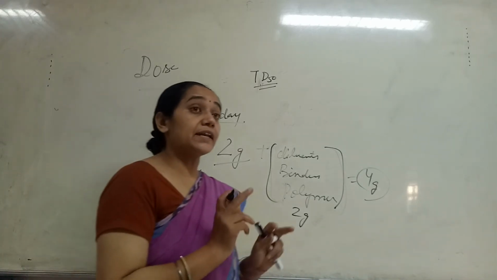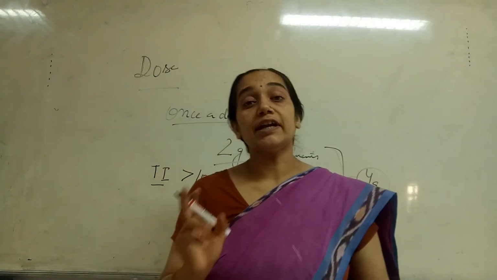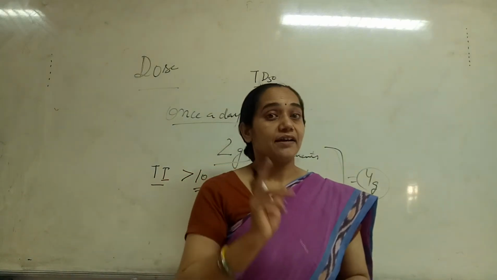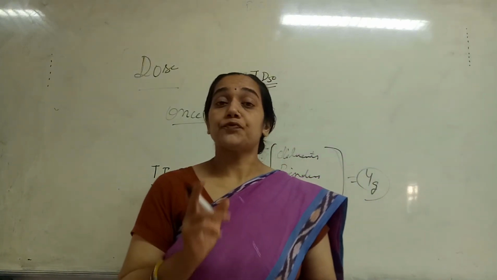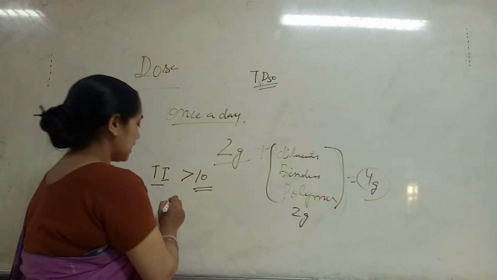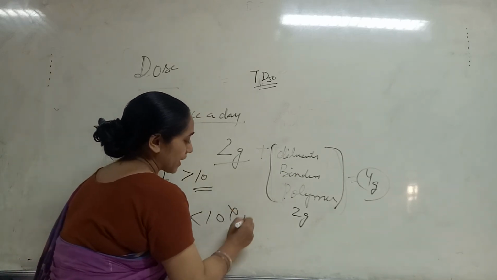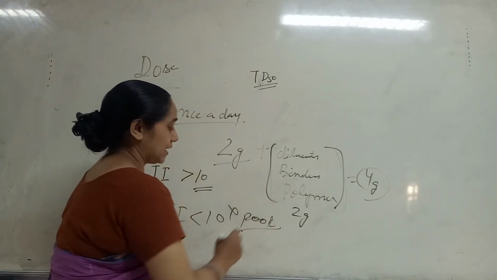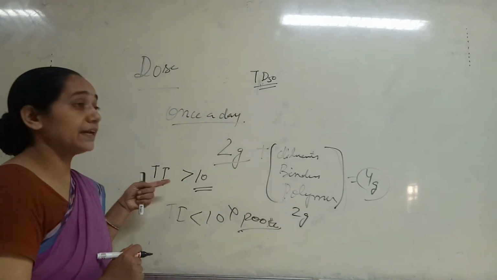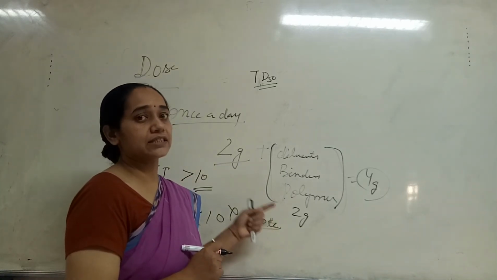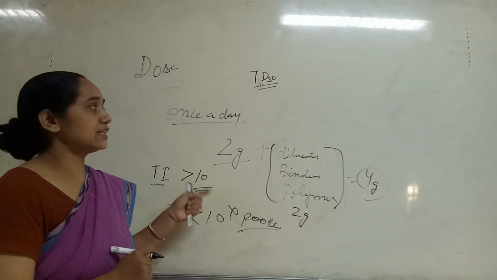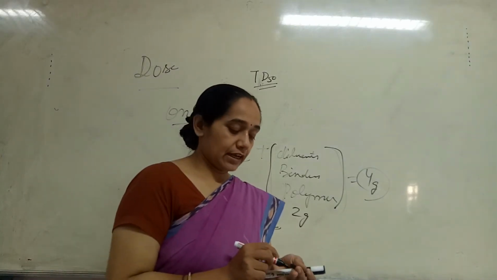Potent drugs will be good candidates since they have the lesser dose, but if the therapeutic index for those drugs is less than 10, then they are poor candidates. Even though the drug is potent in nature, its therapeutic index should be greater than 10, then only we can select a suitable drug depending upon its dose.